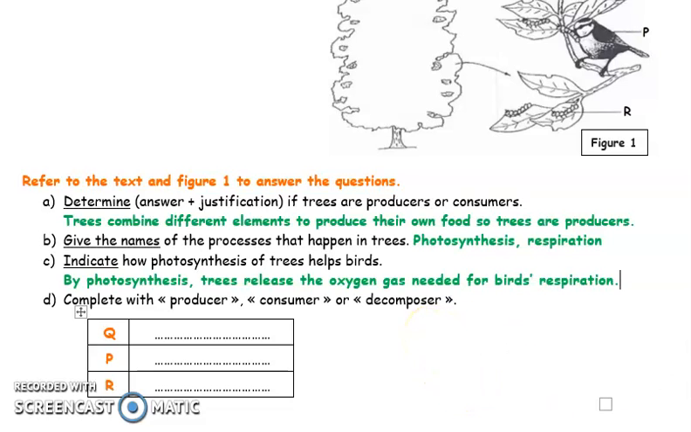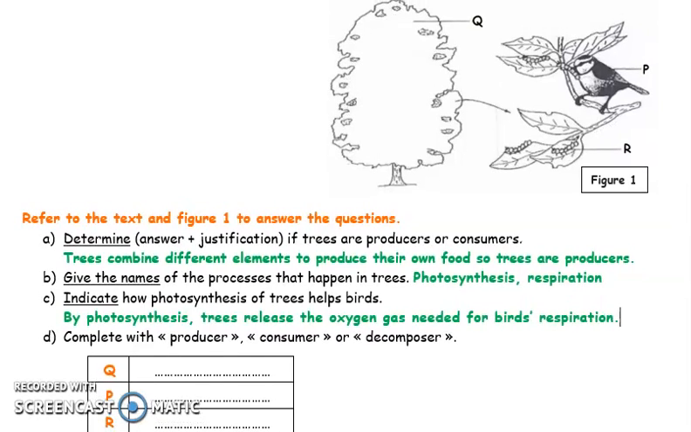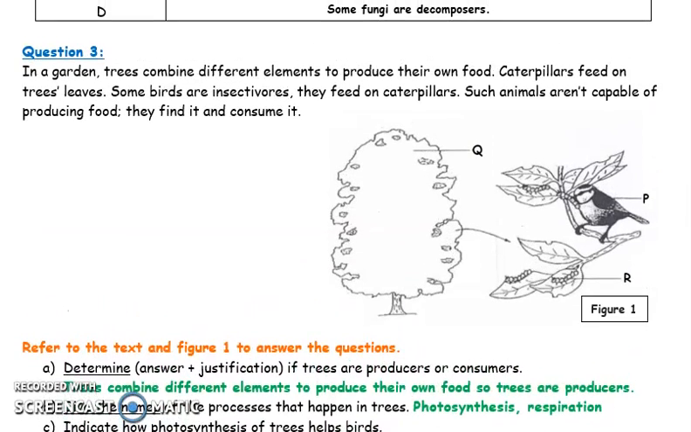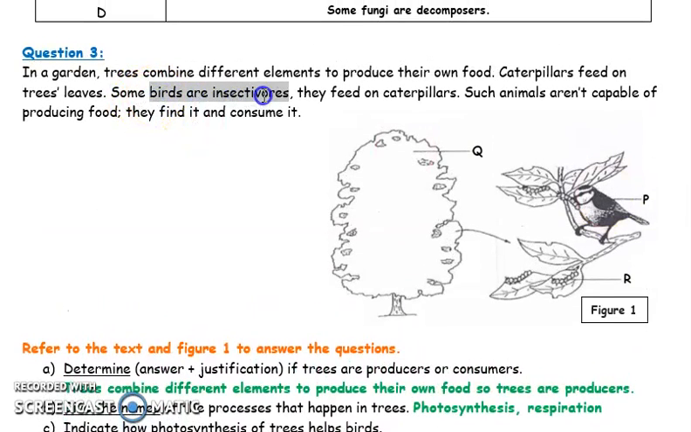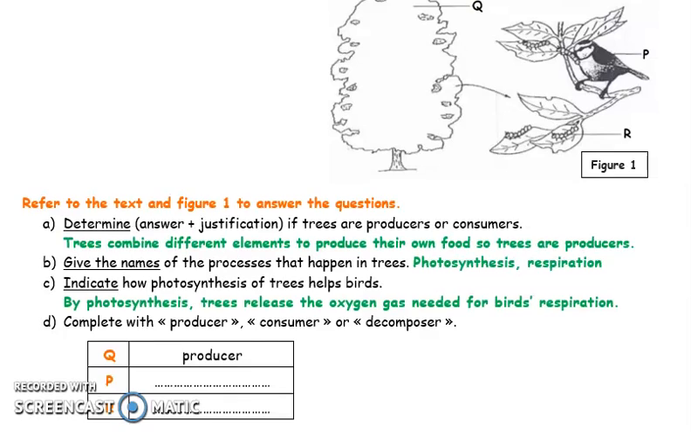Complete with producers, consumers, or decomposers. Q is the tree. As we said, trees are producers. P is the bird. Animals are consumers. Birds are insectivores. They eat caterpillars. Birds are consumers. R is the caterpillar that feeds on leaves. So caterpillars are also consumers that consume leaves.